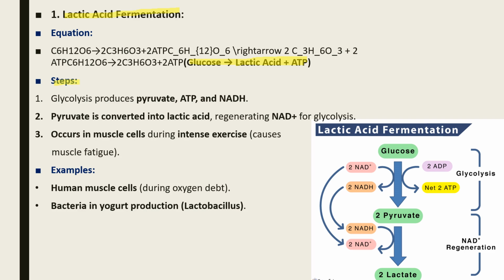The steps: glycolysis produces pyruvate, ATP, and NADH. Pyruvate is converted into lactic acid. Remember, in glycolysis we got pyruvate, ATP, and NADH, and here the pyruvate is converted into lactic acid, regenerating NAD+ for glycolysis. It occurs in muscle cells during intense exercise and causes muscle fatigue. For example, human muscle cells during oxygen debt, and bacteria like Lactobacillus in yogurt production.